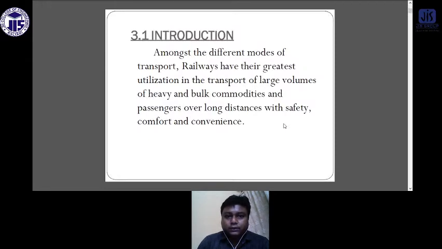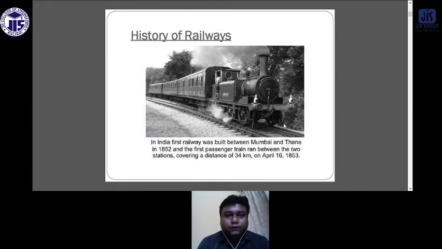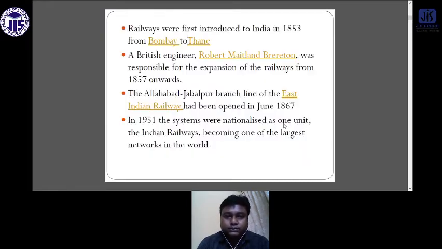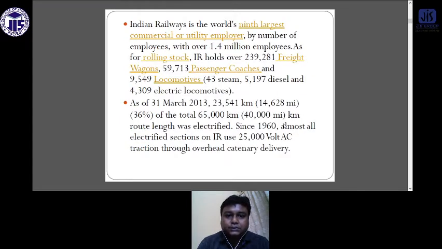So, what is the introduction? Among the different modes of transport, railway has its greatest utilization in the transport of large volumes of heavy and bulk commodities and passengers over long distances with safety, comfort, and convenience. So, this is the history of the railway. I will not go into these details because this has already been talked about in the last two classes. In 1853 the first train was started from Bombay to Thane. In this way, the various stages of railway development are discussed in these two slides.